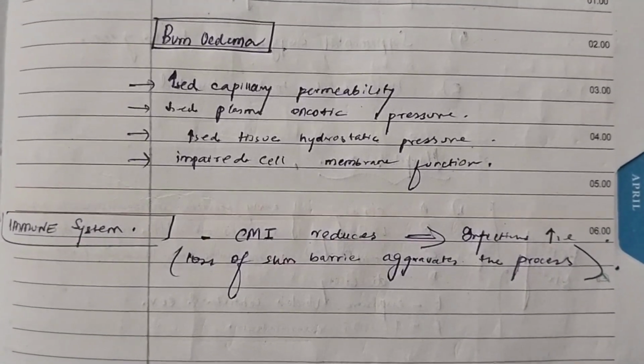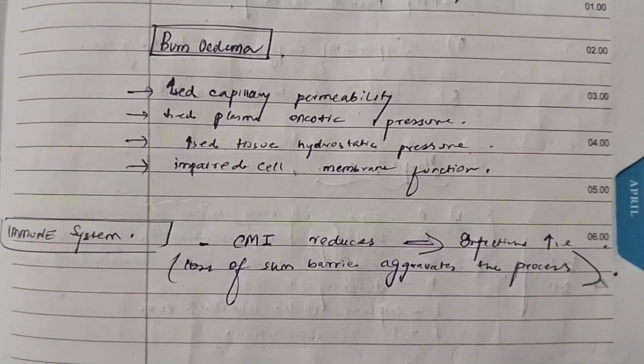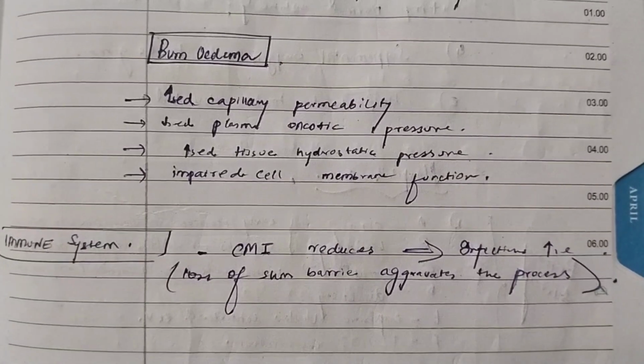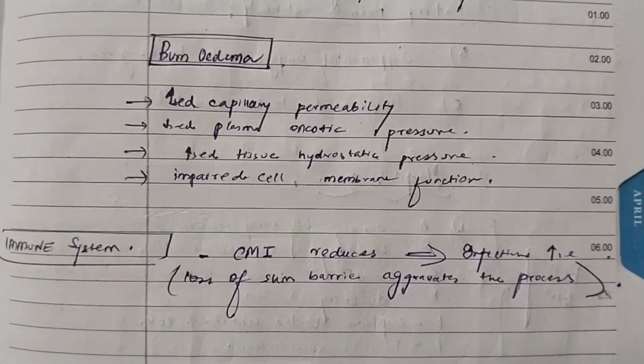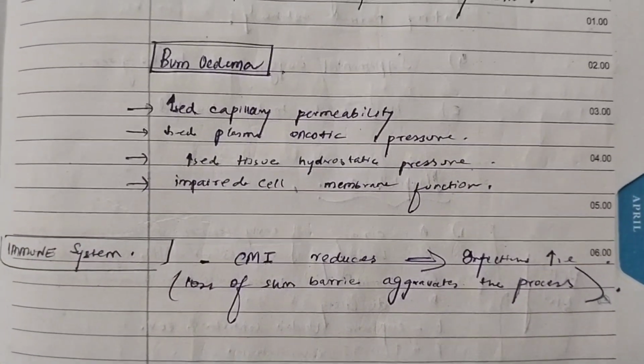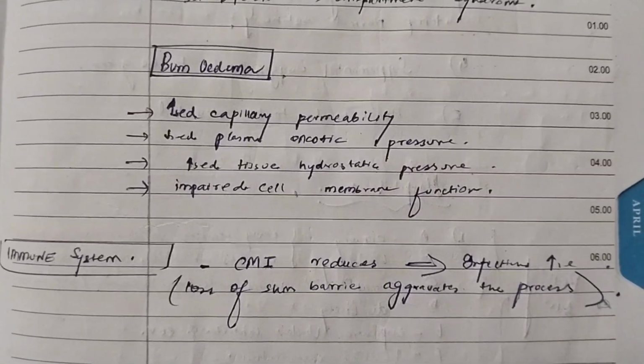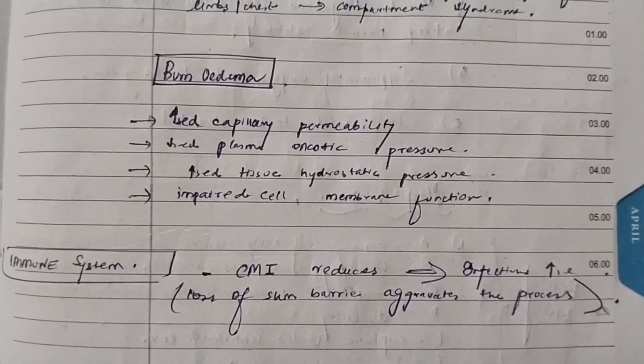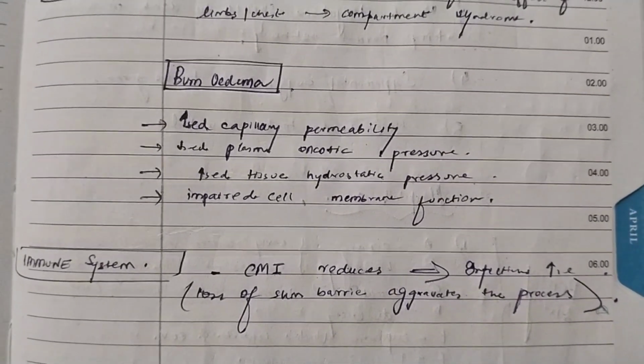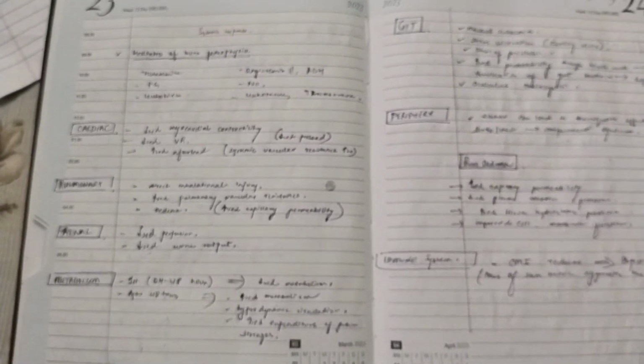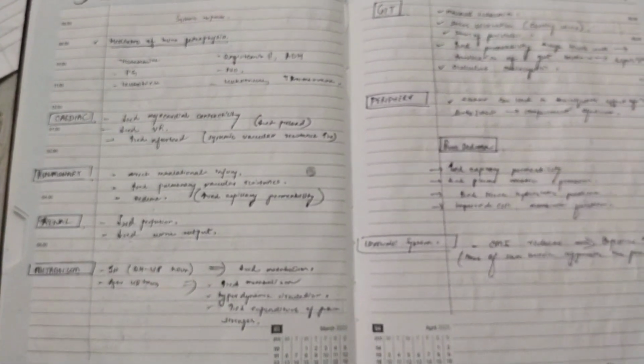Lastly, what happens to the immune system? Your cell-mediated immunity will reduce, so the chances of infections will increase. And also, since the burn has happened, the skin barrier will be destroyed, and this will aggravate the process of infection because organisms can enter more quickly. So this was about the systemic responses that occur in a case of burn.